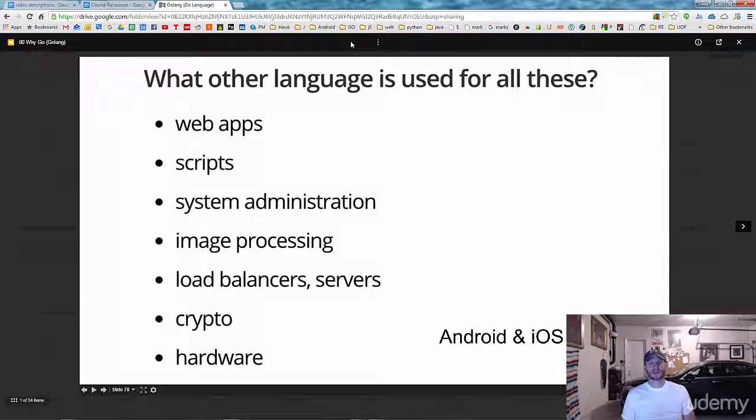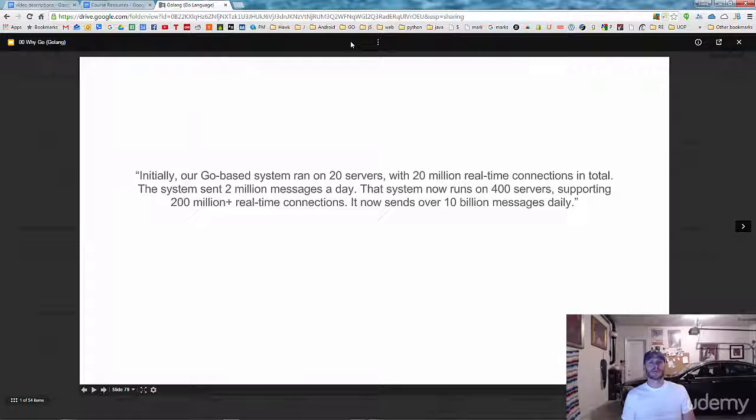And what other language can do all this, right? Web apps, scripts, system admin, image processing, load balancer servers, crypto hardware, and even, in beta, they're creating libraries to allow you to do Android and iOS apps. So instead of knowing a bunch of languages, Swift, Java, Go for websites, you just need to know one. How awesome is that?